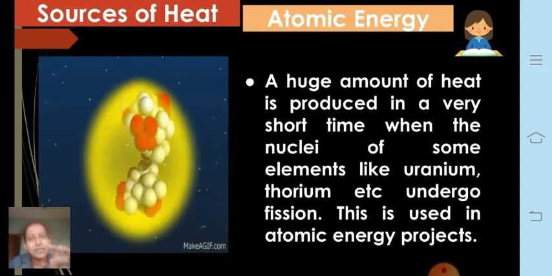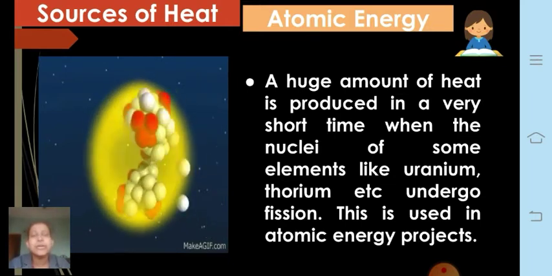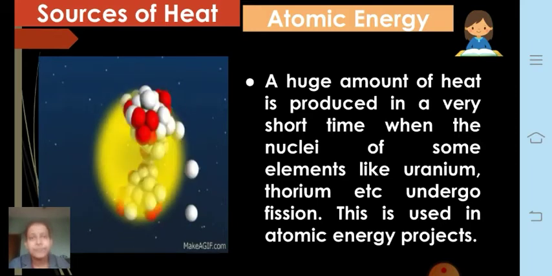Whenever this nuclear fission takes place, a lot of heat energy is generated. Therefore we say that atomic energy creates a lot of heat, and it is also a source of heat energy which can be used to produce electricity. You are going to study that in standard 10.